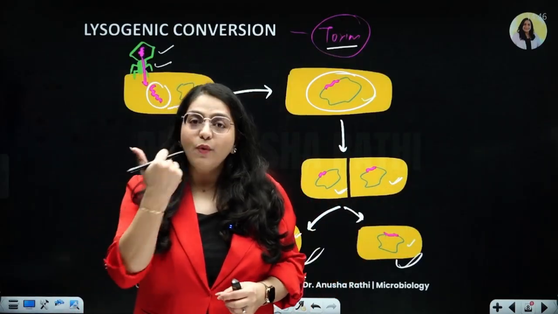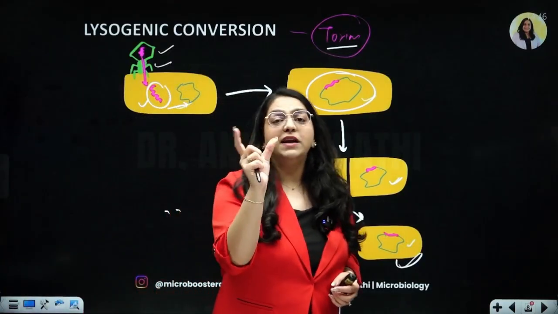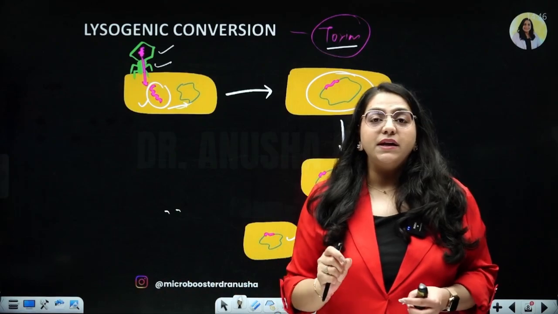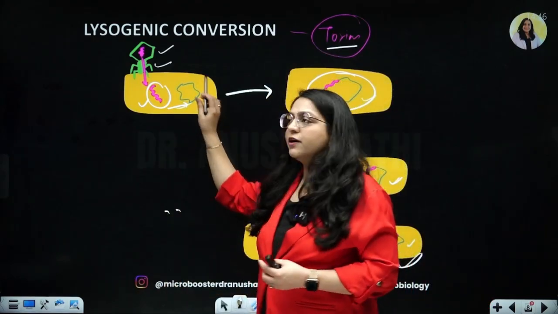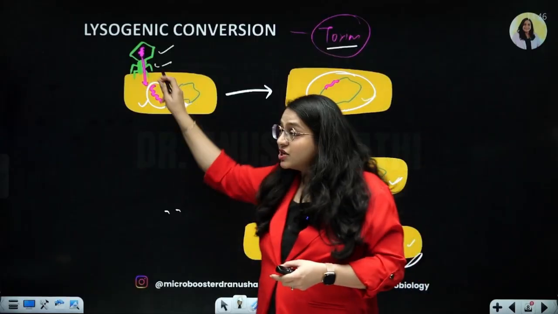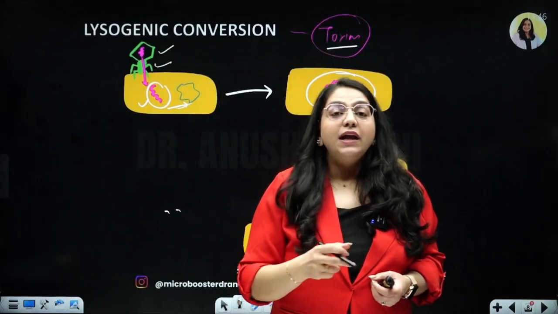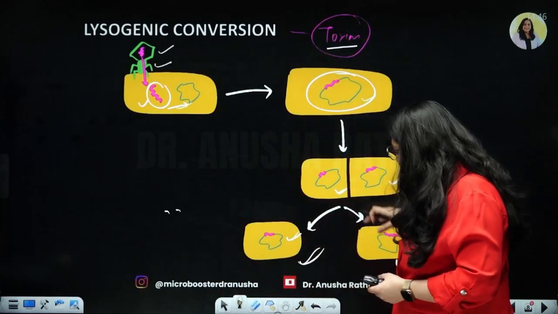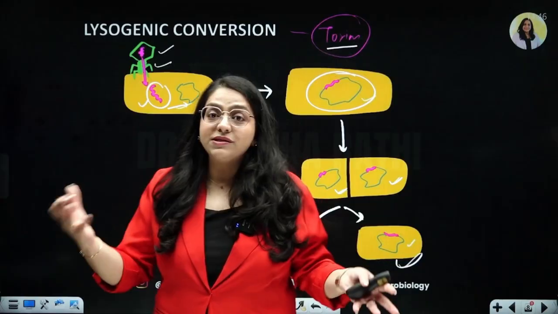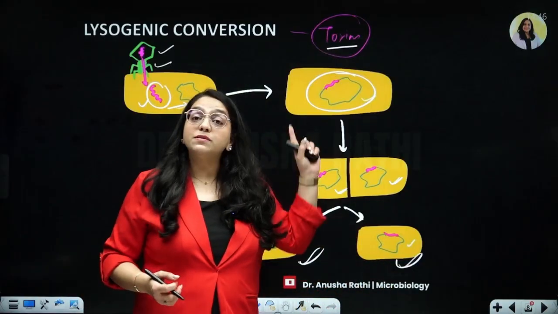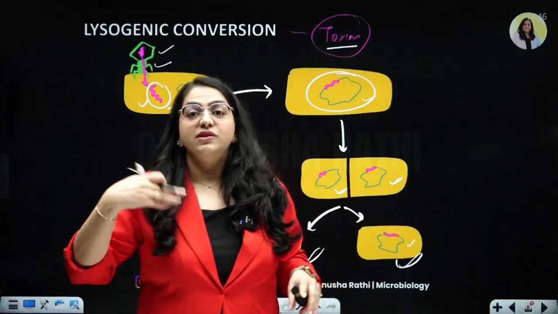Right? Now suppose this pink DNA of the phage had a particular ability to produce a particular toxin. This bacteria did not have the ability to produce a toxin. The phage had the genome which codes for the toxin. Now the phage has given its own DNA to the bacteria. So it has given the ability to produce the toxin to the bacteria. Now this bacteria can produce toxin. Now the bacteria becomes toxigenic.